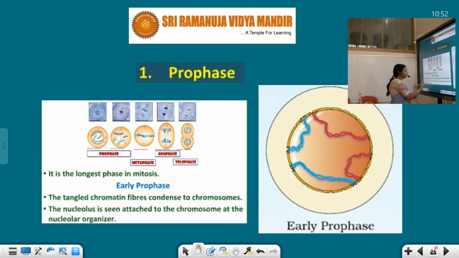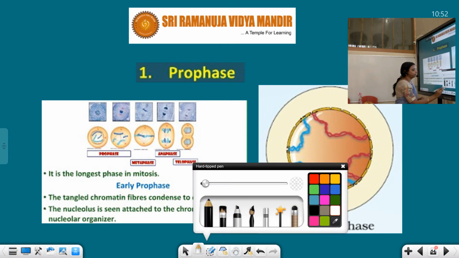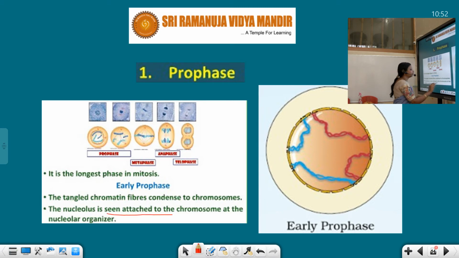The nucleolus is seen attached to the chromosome. The nucleolus is the deeply stained spherical structure which is present in the nucleus. We have seen the structure of the nucleus. So the nucleolus is seen attached to the chromosome at the nucleolar organizer. The secondary constriction in the chromosome: the first constriction is near the middle, the centromere, and the second constriction is called the nucleolar organizer. There the nucleolus part is attached.